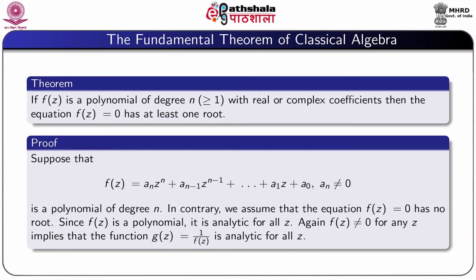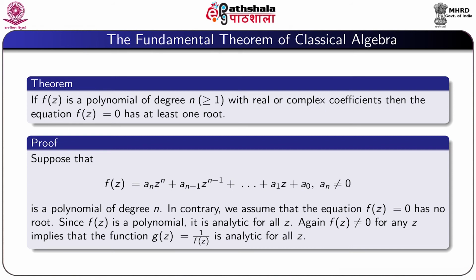So now we discuss the fundamental theorem of classical algebra. The result is: if f(z) is a polynomial of degree n, where n is greater or equal to 1, with real or complex coefficients, then the equation f(z) equal to 0 has at least one root.